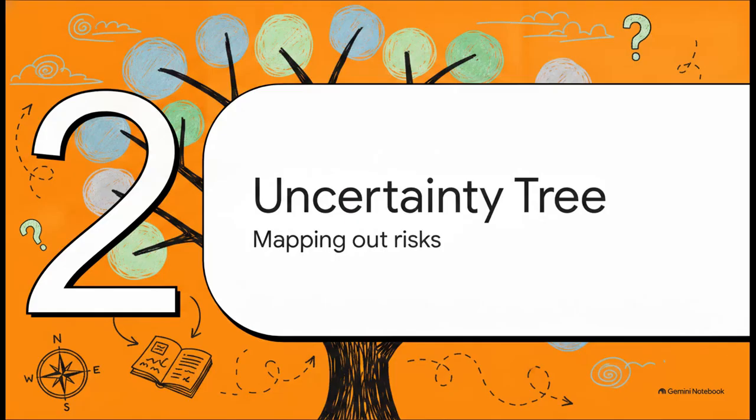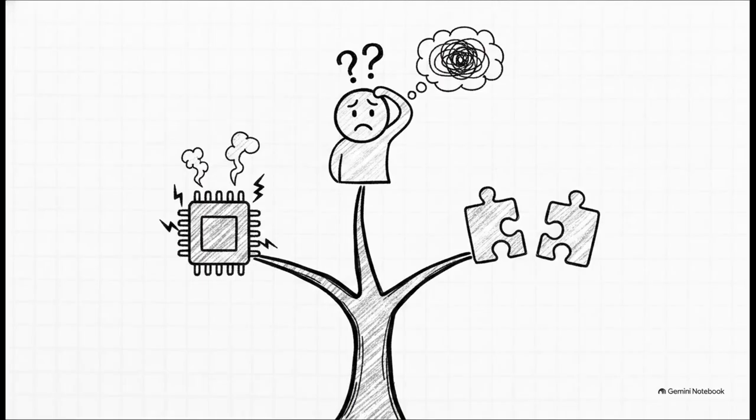Which brings us to section 2, mapping out those engineering risks with our uncertainty decision tree. Imagine you are standing right in front of a massive branching decision tree. The path you take depends entirely on which of these 3 uncertainties is your biggest threat. Think about it. Almost every single project failure traces back to one of these 3 things. Either you don't know what the user wants, you don't know if the core tech actually works, or you just don't know if all these complex pieces can be stitched together. Once you figure out which of those 3 is your biggest immediate threat, picking the right technique is a breeze.